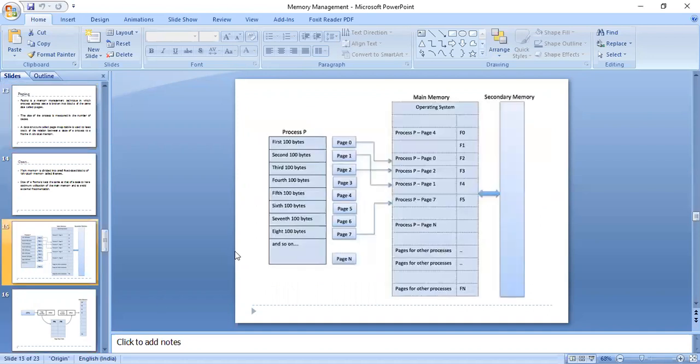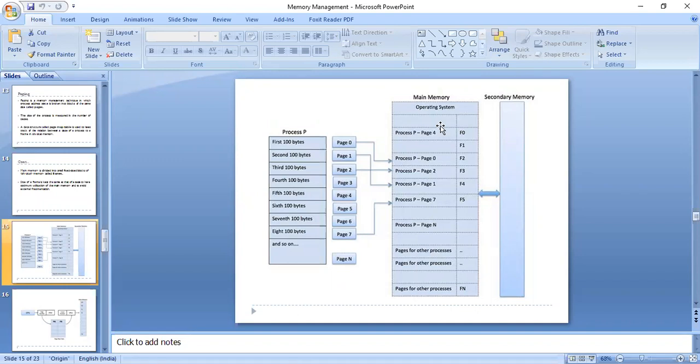So you can check over in this diagram. We have a process P which has been divided into equal size pages of 100 bytes. So we have page 0, 1, 2 and so on till page n. And these pages will be loaded into main memory.